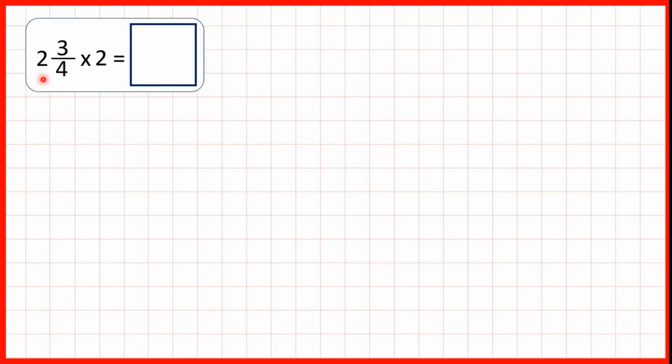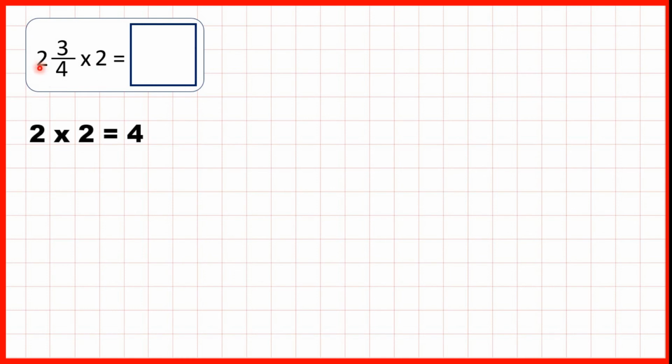2 3/4 times 2. Now the way I like to multiply a mixed number by a whole number is to first multiply the whole number part of the mixed number, then multiply the fraction, then add up the answers.